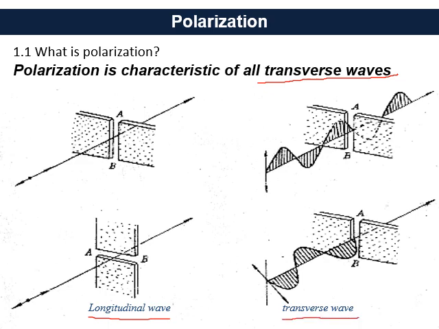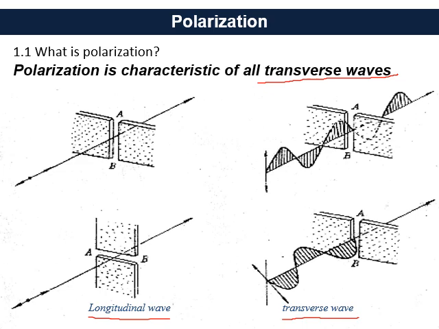Let's say a longitudinal wave is passing through a window which is oriented in a perpendicular direction. The longitudinal wave is not influenced by the window direction. Whether the window is aligned vertically or horizontally, the longitudinal wave is not influenced by the direction or orientation of the window.